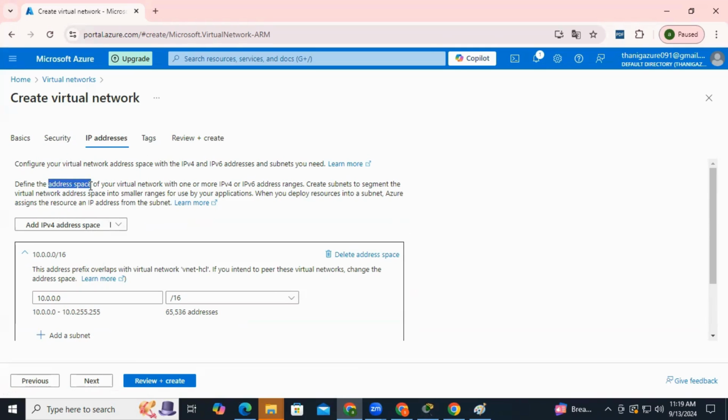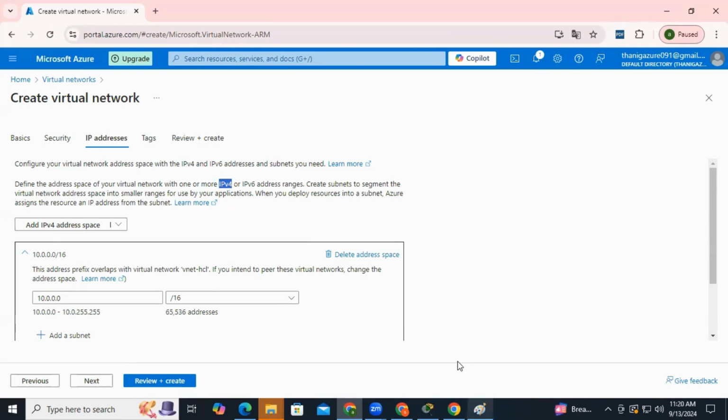So what is this address space? And what do we do with this address space? Address space is something where you define the address space of your virtual network with one or more IP version 4 ranges, right? Now, what is this IP version 4?